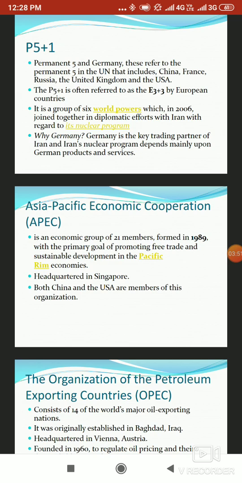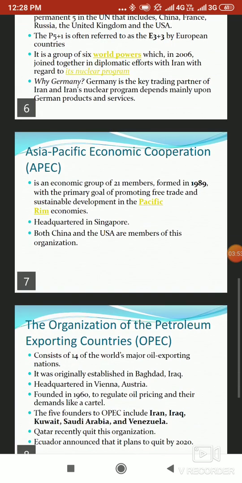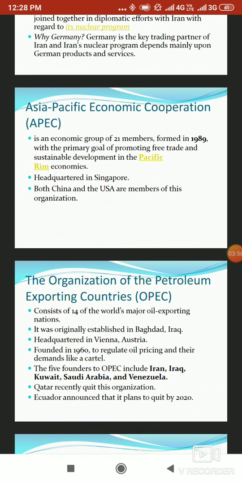Finally, we come to the Organization of Petroleum Exporting Countries, OPEC. OPEC is nothing but a type of oil cartel. These are a group of countries that look into regulating the oil pricing as well as the demands. OPEC was formed by original members that included the likes of Iran, Iraq, Kuwait, Saudi Arabia and Venezuela.